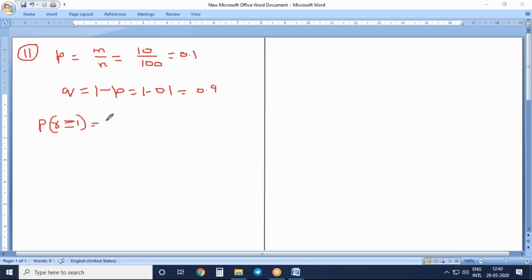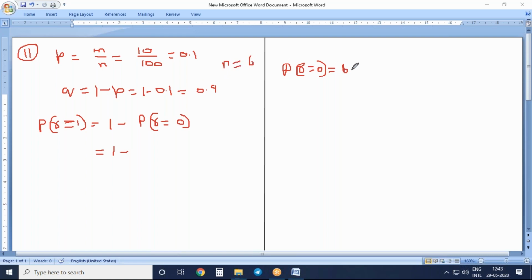So what is being asked: P of R greater than or equal to 1 is equal to 1 minus P of R is equal to 0. Let us find out P of R is equal to 0. What is the value of n here? 6.